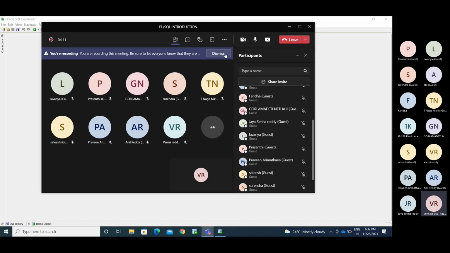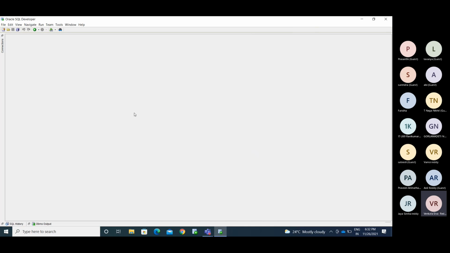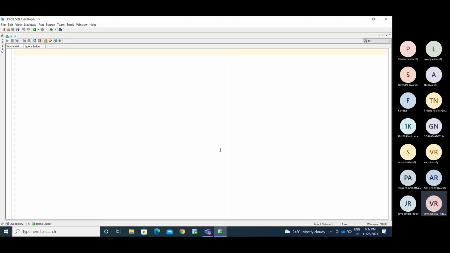Okay, so let's get started with PLSQL. Oracle has two things, SQL and PLSQL, which together are the complete package. So why will we use PLSQL? We have SQL, so why will we go with PLSQL? What is the advantage of that? We'll see each and everything.